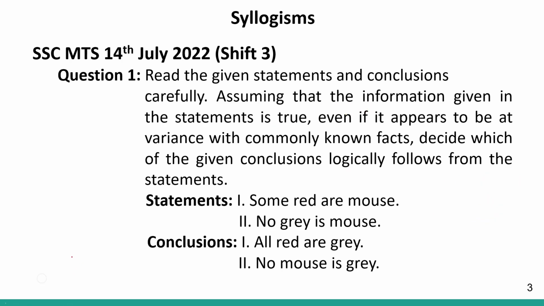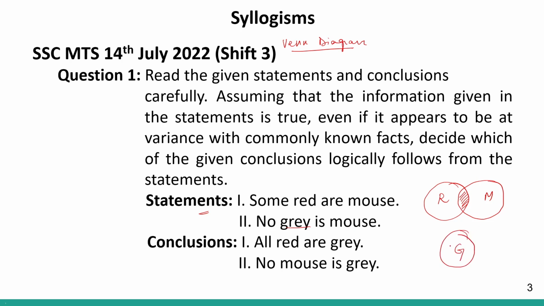Now in your syllogisms question, we make a Venn diagram, correct? Based on the statements, we make a Venn diagram, and based on this Venn diagram, we answer the conclusions. We decide whether the conclusions follow or not. Statement 1 says, some red are mouse. So if this is my red, this will be my mouse, and some red are mouse is basically highlighted by this area. And then there is no gray is mouse. That means gray and mouse are separate entities, they will not overlap. I am drawing a cross to denote that M and G will not overlap. So this will be my Venn diagram.